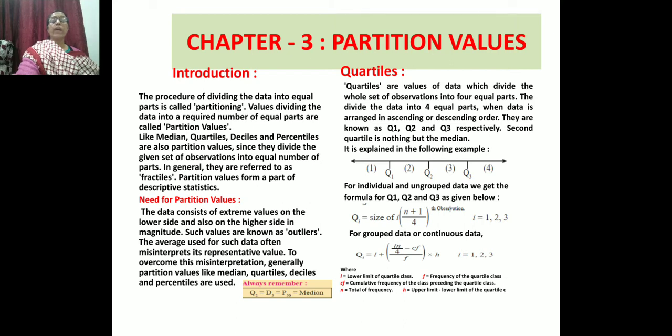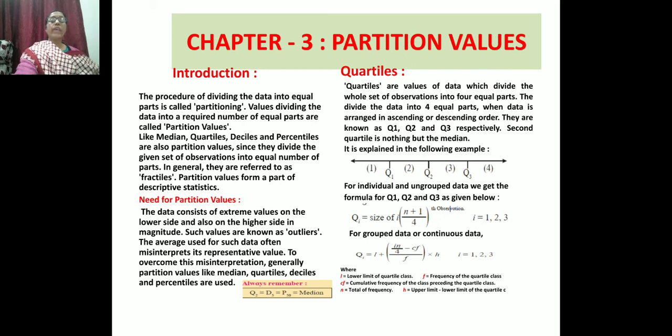So if it is the fourth part, the first part will become quartile 1, Q2 will become 2, Q3 will become 3. When a thing is divided into 4 equal parts, the first quartile is 1, the second quartile is 2, and the third quartile is 3. This is understood.